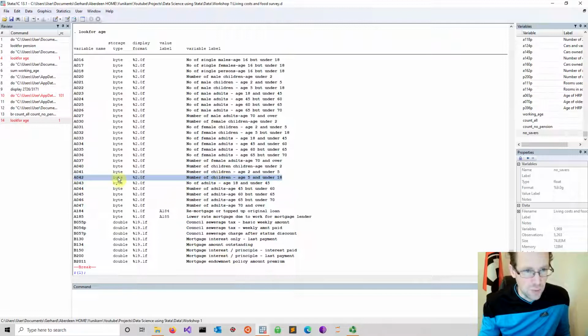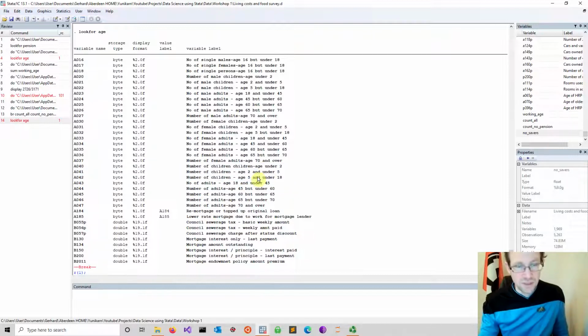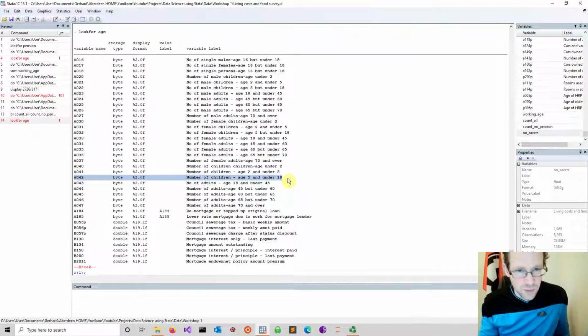It's up to you. I'm not an expert on how many children should be counted how. For instance, you could count all the children or just a specific age range. In terms of costs, quite often the costs tend to be higher in a certain age range. So I just pick out this one here, which is for age range 5 and under 18, assuming that they might be quite costly.